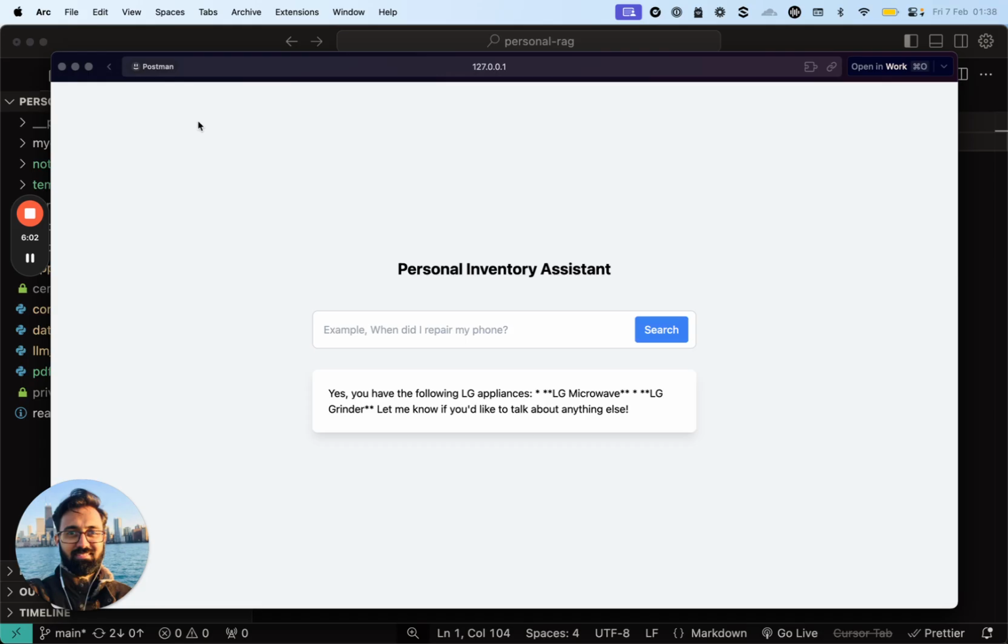Everything was working fine, and now I wanted to figure out how I should add my notes into this particular system, right? How will the notes actually enter this particular folder? And for that, I did not want to spend a lot of time building the UI per se. I just wanted to understand if I can build the functionality, at least in the backend, and then I would figure out the front end later, right?